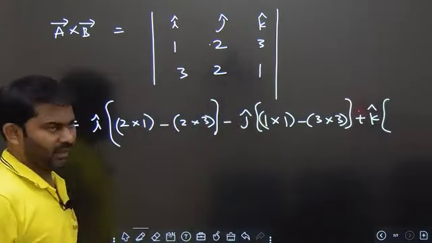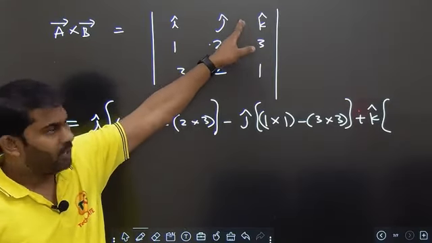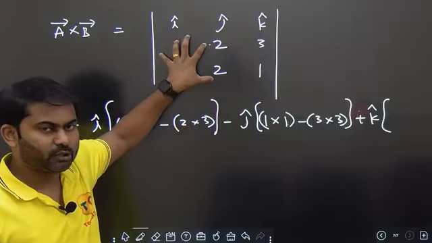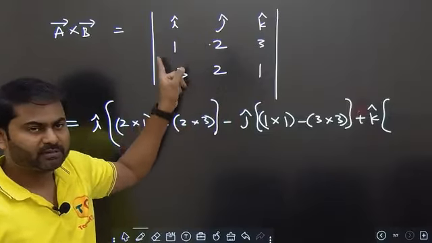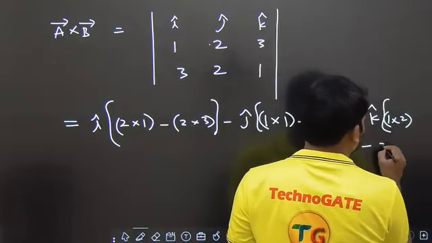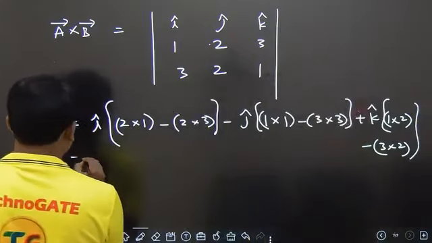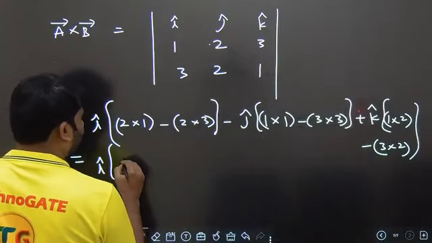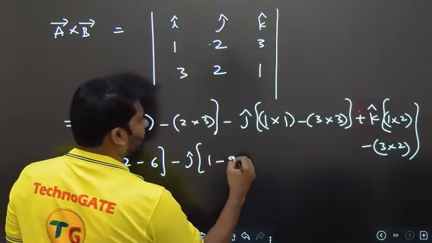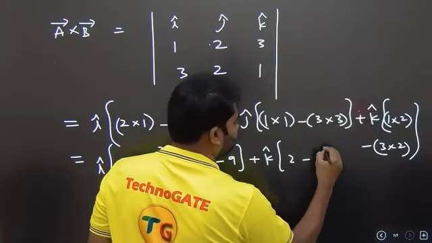Okay, similarly for k cap, again leave out the row and column with k, and take the cross product of the remaining parameters. So 1 into 2 minus 3 into 2. Okay? So this comes out to be i cap of 2 minus 6, minus j cap of 1 minus 9, plus k cap into 2 minus 6.